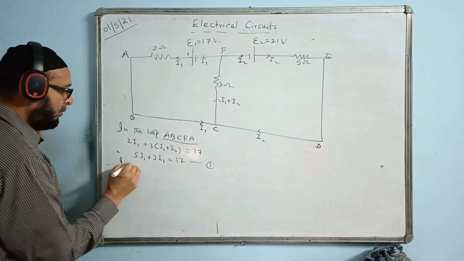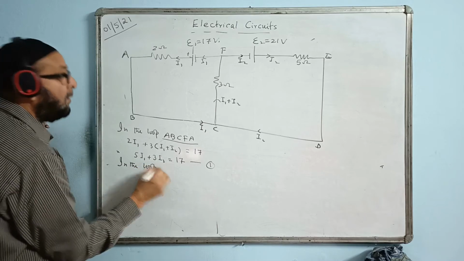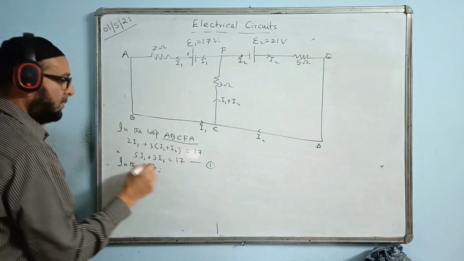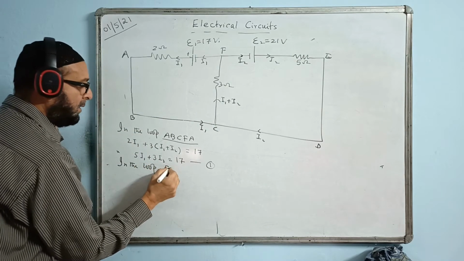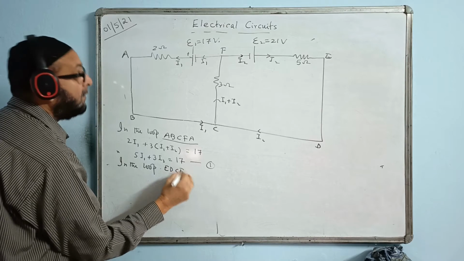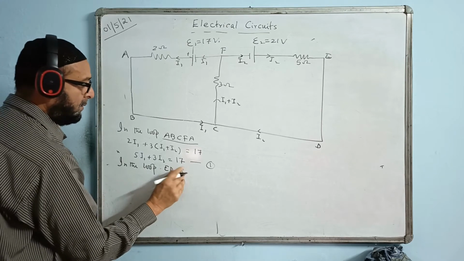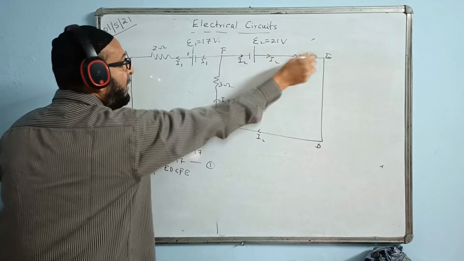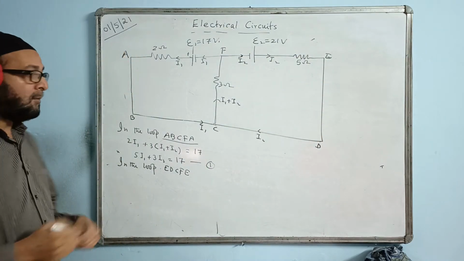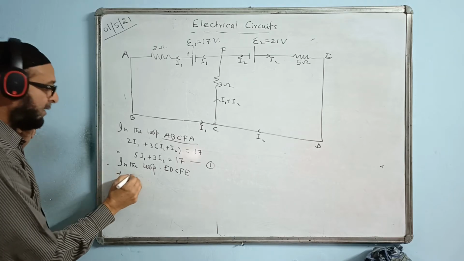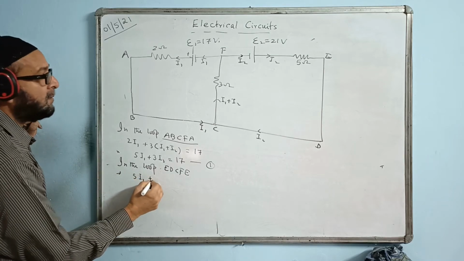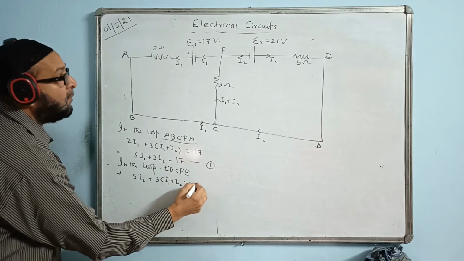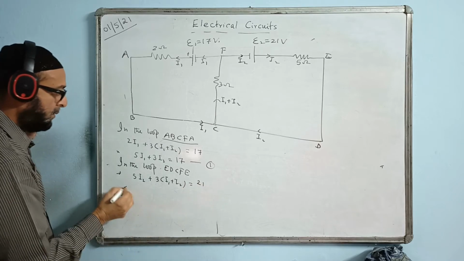Now the second equation. What is the name of the second loop? I will start from the positive side this way: E, D, C, F, E. Now let us make the equation: 5I2 plus 3 times I1 plus I2 equal to 21.